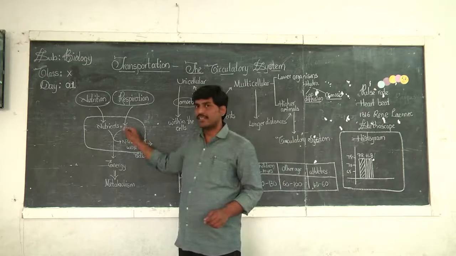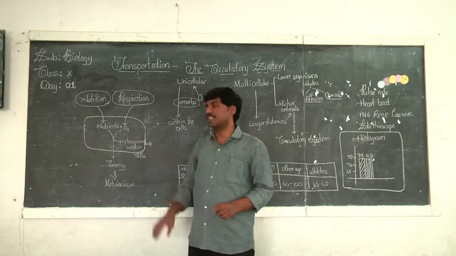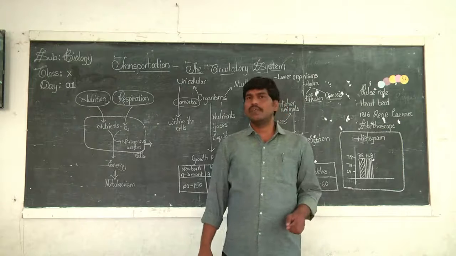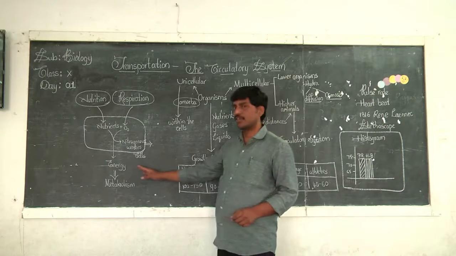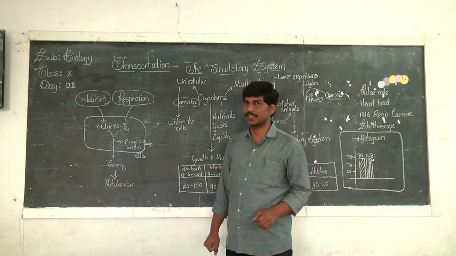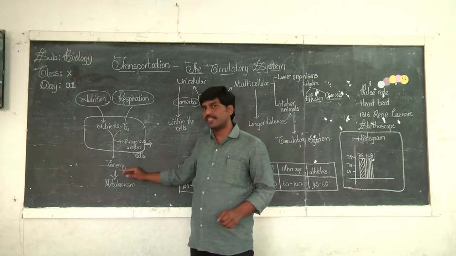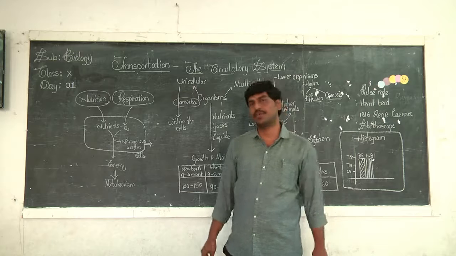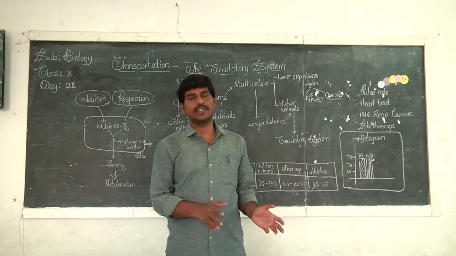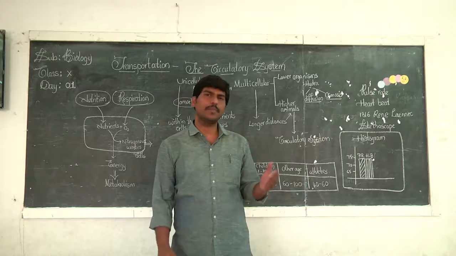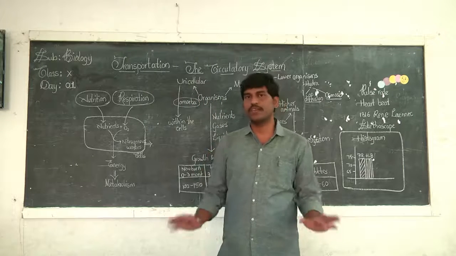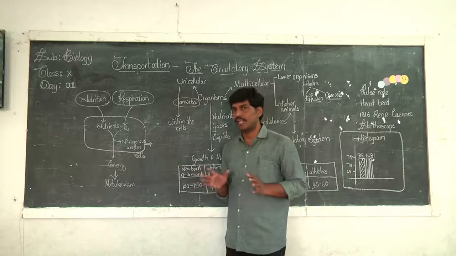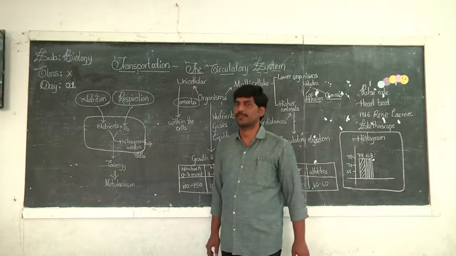Now inside the cells, these nutrients are oxidized, and as a result, energy is produced. We have studied this as cellular respiration in the second chapter. Because of this energy, we are able to undergo all the metabolic activities. Metabolism includes catabolic activities or anabolic activities, that may be breakdown or makeup. Whatever it is, we require energy. So this energy is useful for our survival. This is what we have studied.